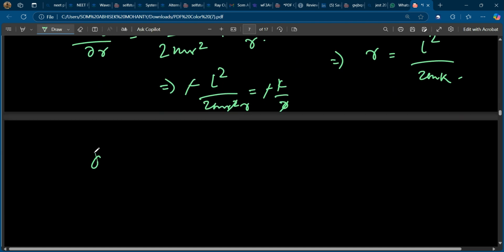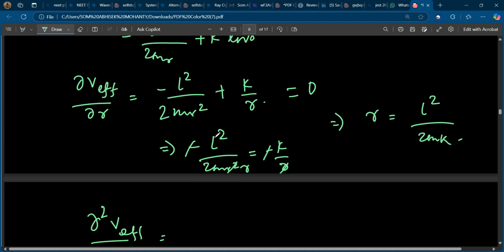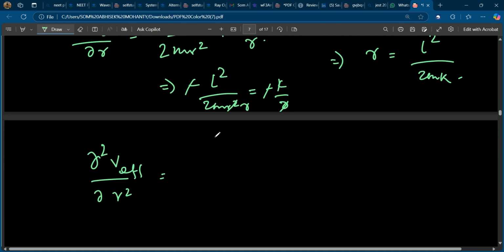Now I'll put it in the expression of del square V effective by del r square, for which I have to take another derivative. Did I make a mistake?